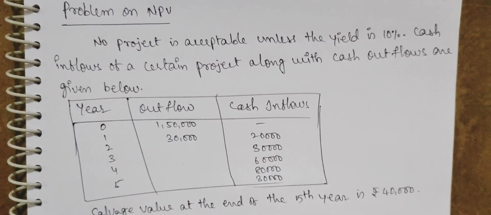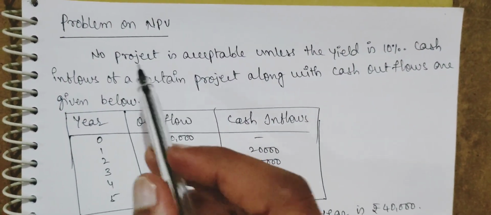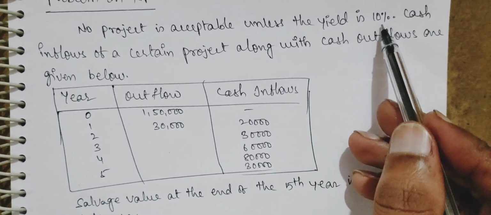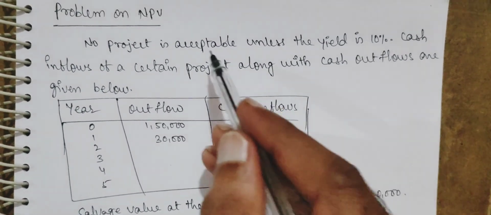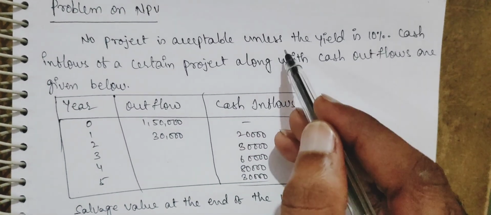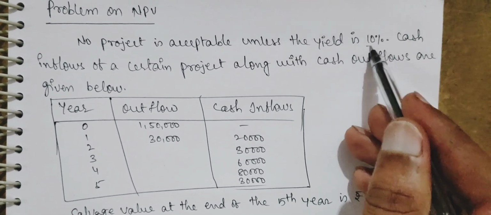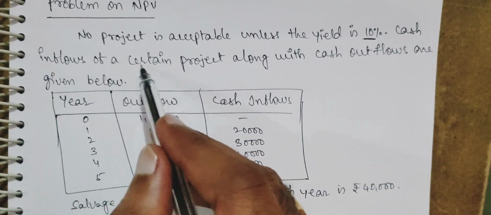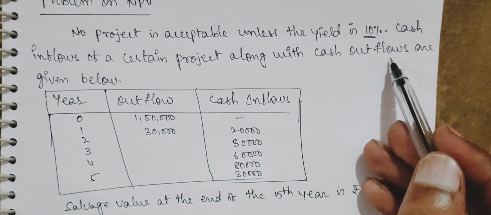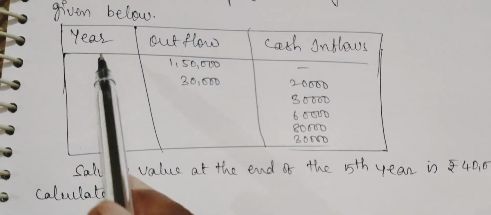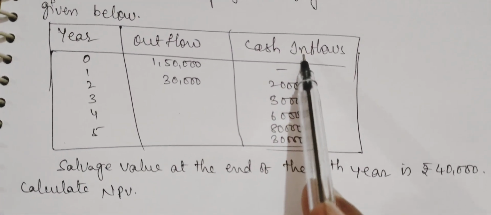Alright, see friends, this is the problem on NPV. What is given: no project is acceptable unless the yield is 10%, meaning we should earn a minimum of 10%. So this is our discount rate. Cash inflows of a certain project along with cash outflows are given below. This is the year, these are the outflows and these are the cash inflows.